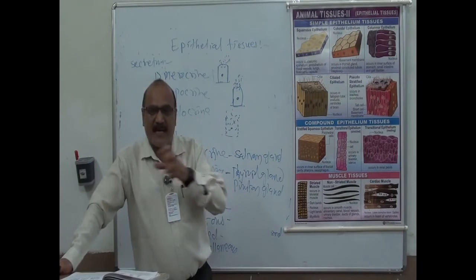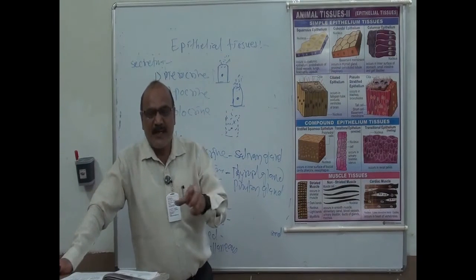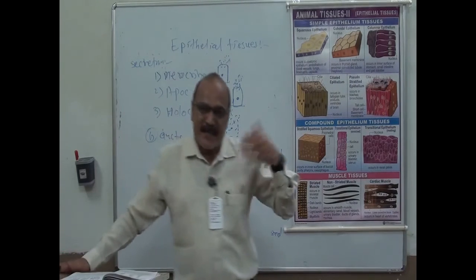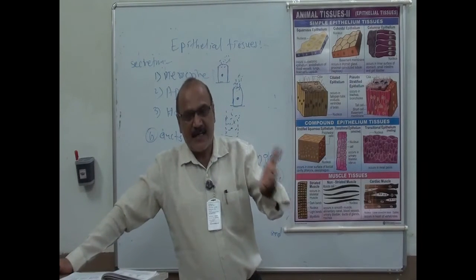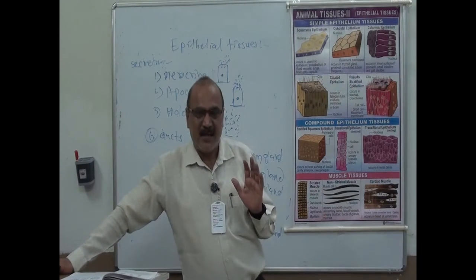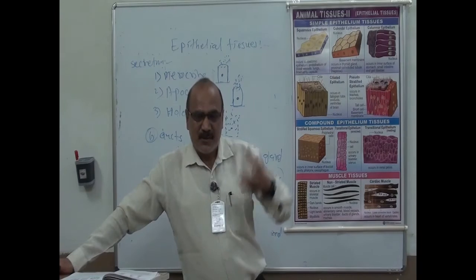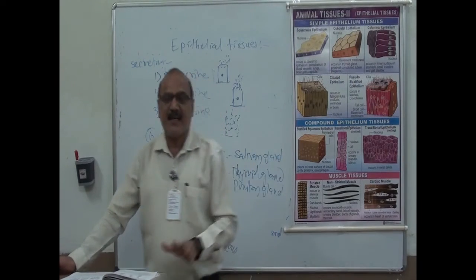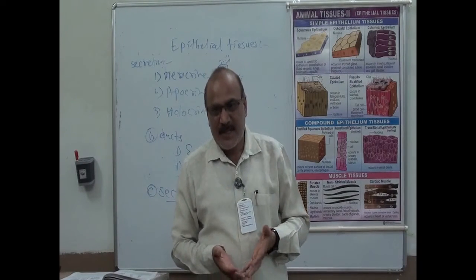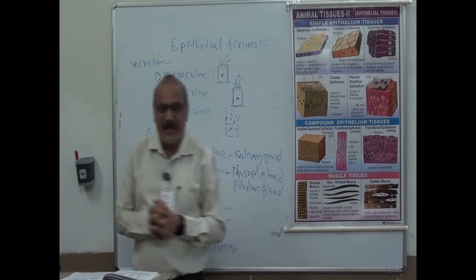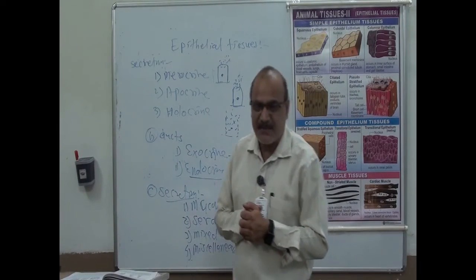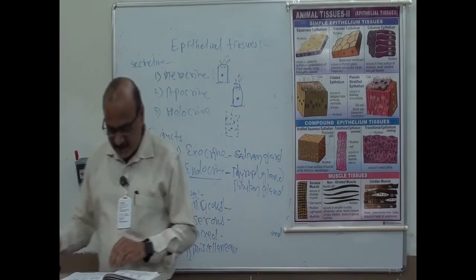Glucagon hormone is a hyperglycemic factor. Insulin is a hypoglycemic factor. Hyperglycemic means which increases the blood sugar level, and hypoglycemic means which decreases the blood sugar level. Therefore, in our body, through the secretion of glucagon as well as insulin, blood glucose is maintained. But deficiency of insulin causes diabetes mellitus. Now this is about this dual gland.